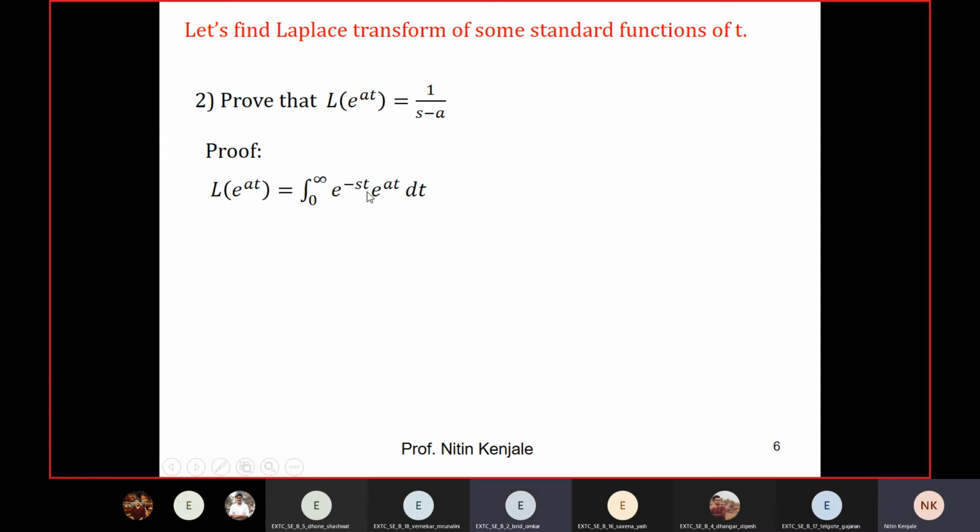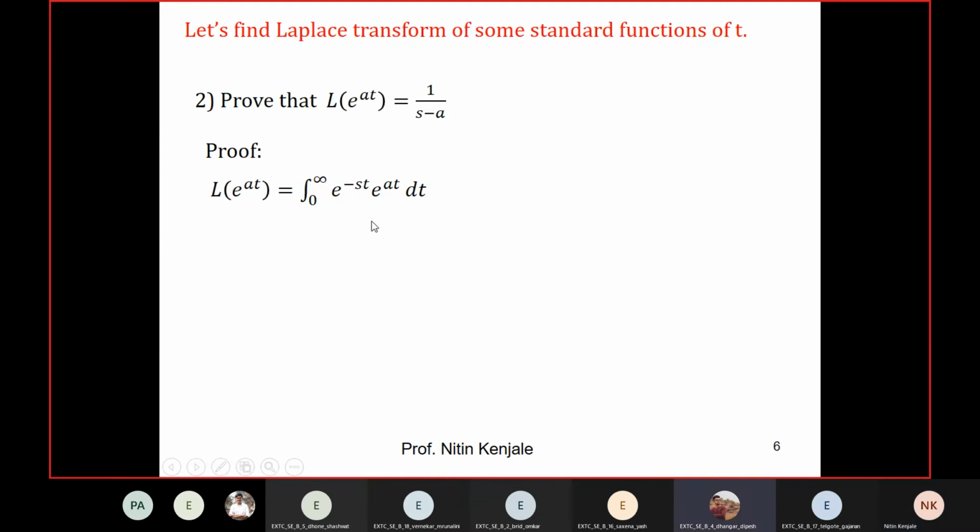See, bases are same. E are the bases. Bases are same. Their powers are different. So in the multiplication process, we will add their powers. If it is something like 3 raised to 5 into 3 raised to 8, it will be 3 raised to 5 plus 8. Similarly, here we will write e raised to minus st plus at. You got it?